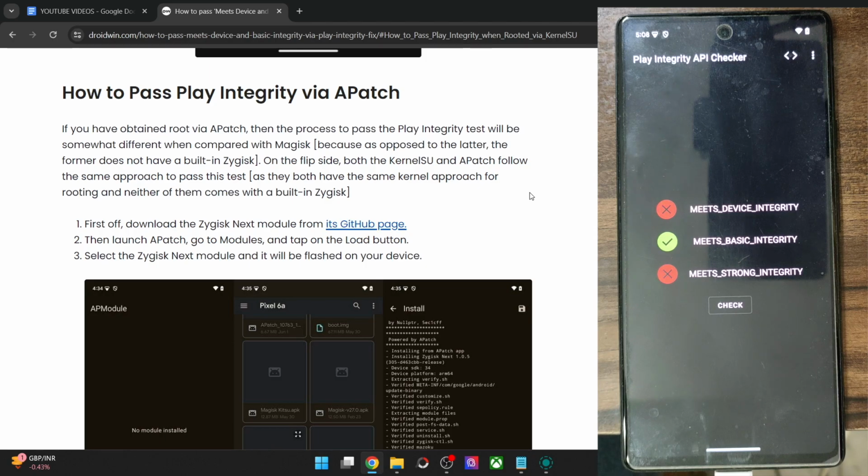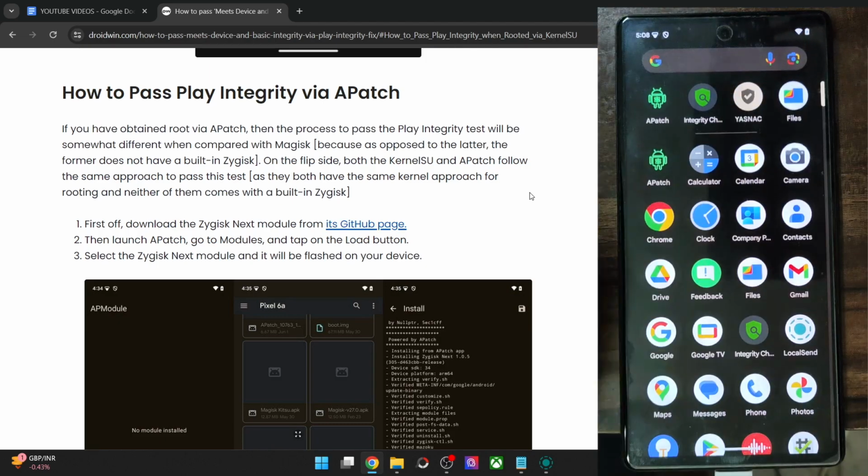Moreover, all the banking and payment apps, even they don't check for the strong integrity. They also only check for the basic integrity and the device integrity. So as of now, our ultimate aim is to pass both these tests. So with that in mind, let's get started.